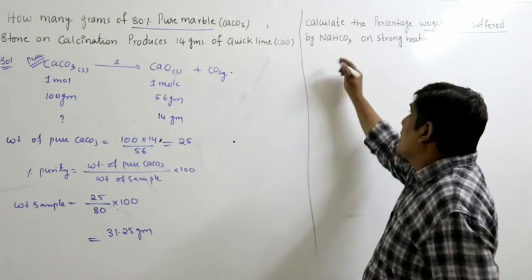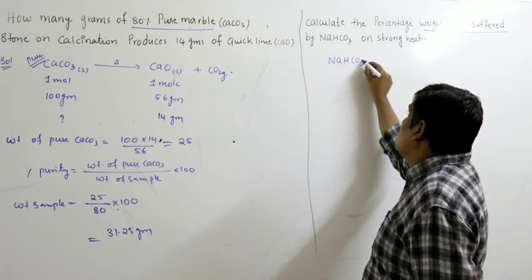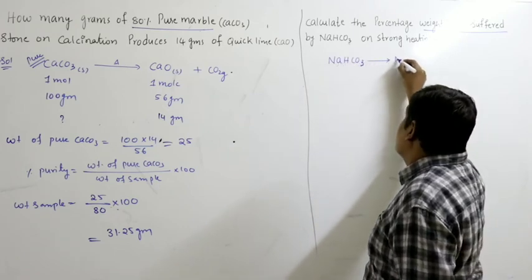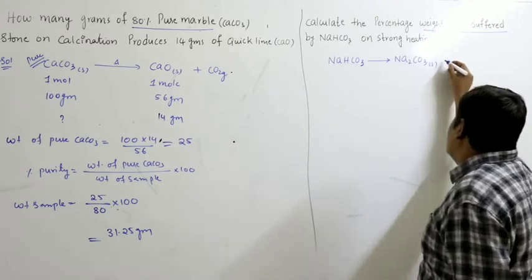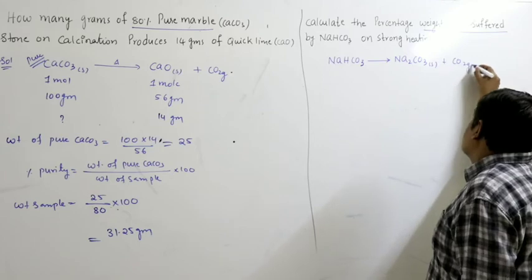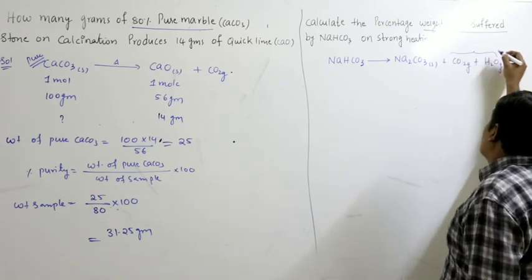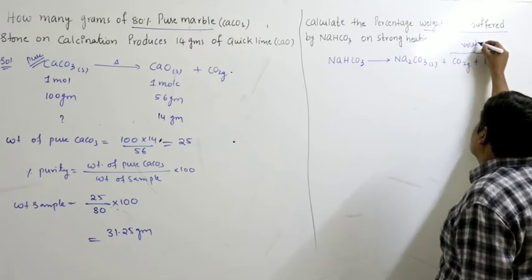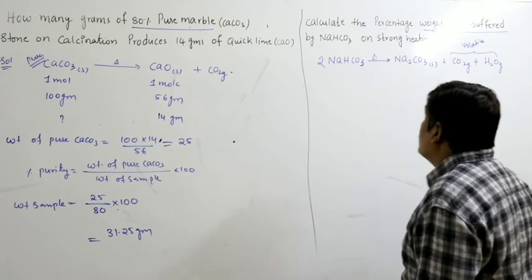So here sodium bicarbonate on heating. So you have to know the reaction. This you will study in first year. You will get Na2CO3 which is a solid, not volatile. CO2 gas, volatile. Water gas, volatile. So these two are volatile components here on strong heating. So to balance it, we write 2 moles.